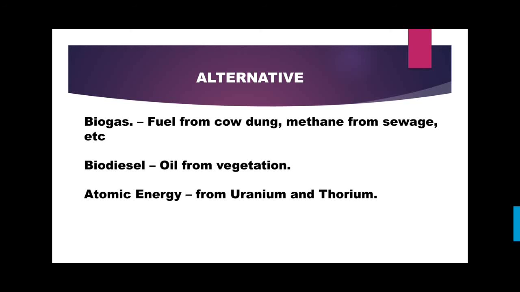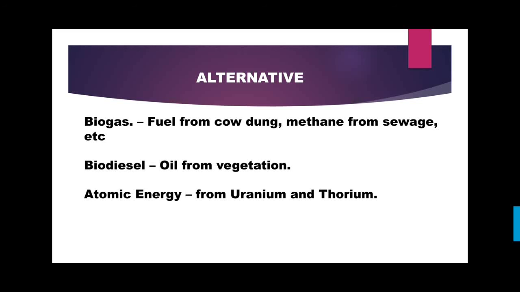The very first is biogas. Biogas is the fuel from your cow dung. Also the methane from sewage, etc., is considered as biogas. Simply, biogas is the gas or fuel obtained from biotic waste, waste from the biotic components of the environment. Then there is biodiesel. Yes, it is the oil from biotic components. Again, here vegetation is your biotic component.